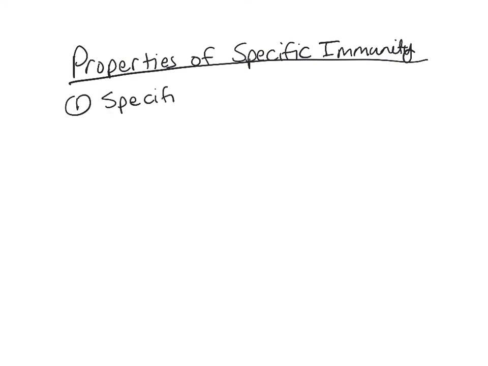Finally, I want to go over the properties of immunity. So this is the properties of specific or acquired immunity. And first of all, specific immunity has specificity.